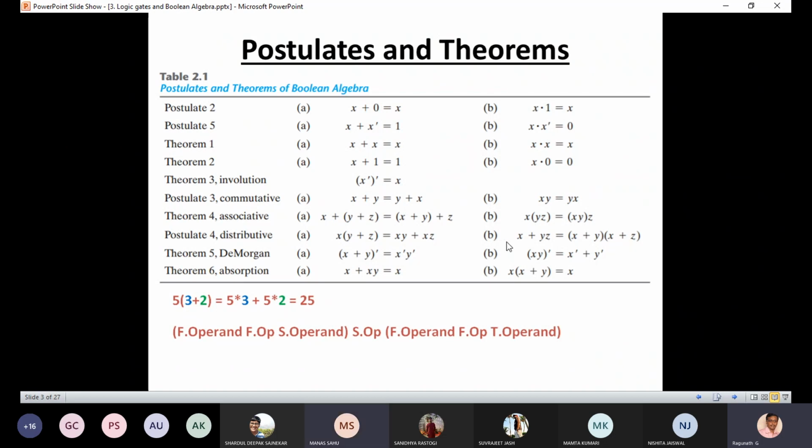Any doubts in the distributive? No, sir. Okay, now is it correct? Now it's correct.